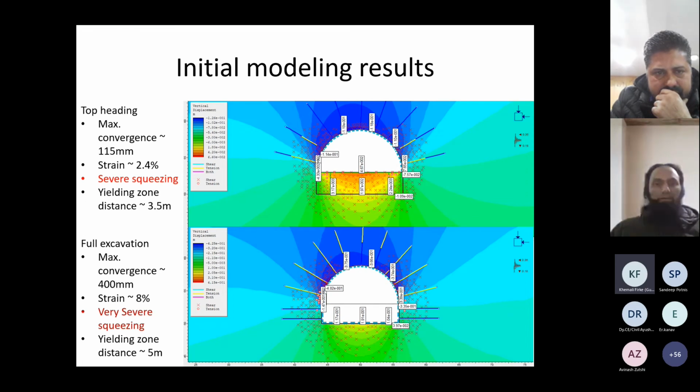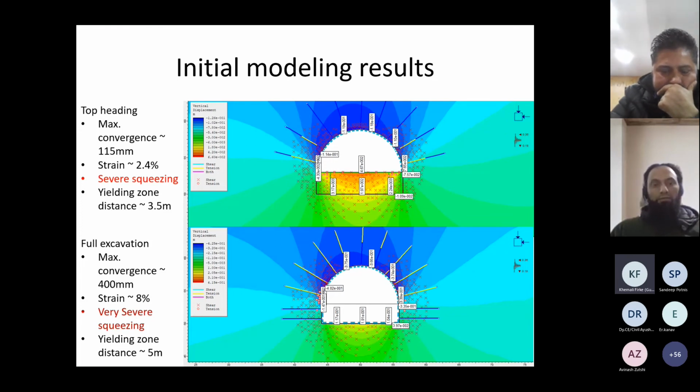And then we have run the initial model using the two-stage excavation, that is top heading and benching for the D-shaped tunnel. In the top heading, we have obtained a maximum convergence of more than 100 mm. That equates to 2.4% of strain. So it is a severe squeezing case.